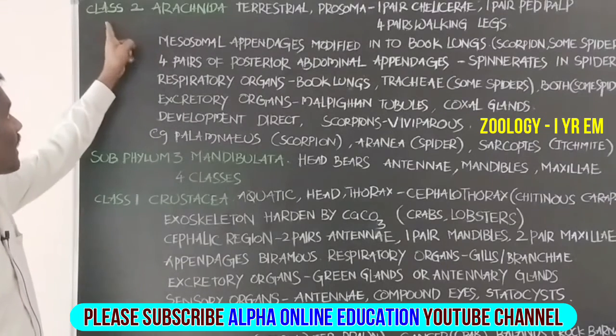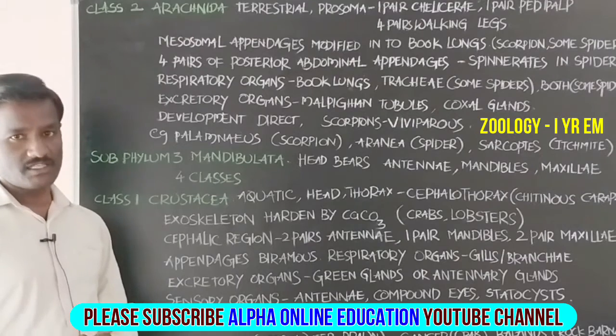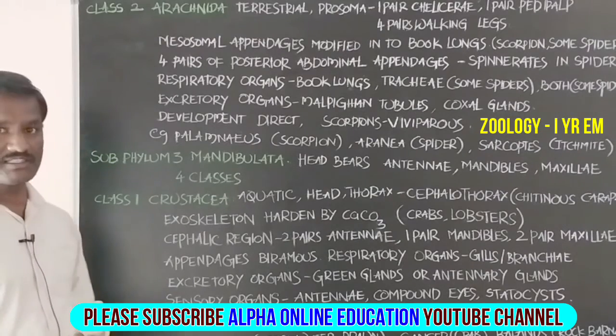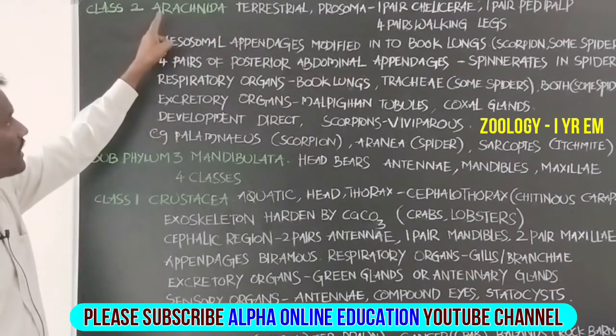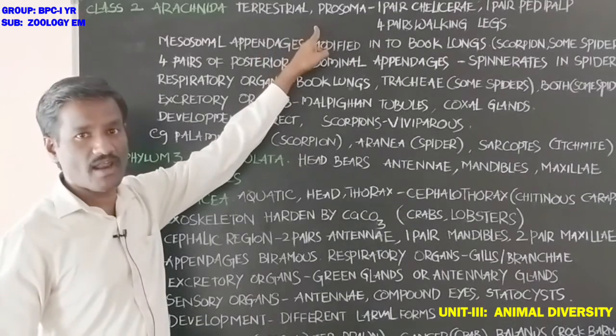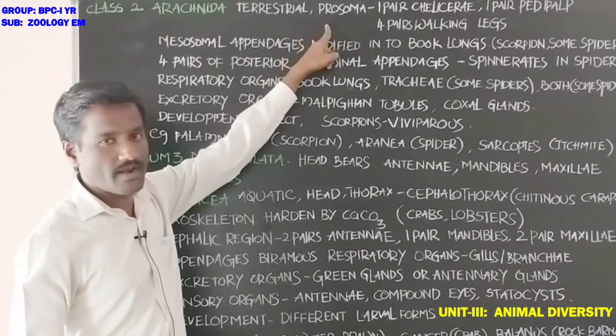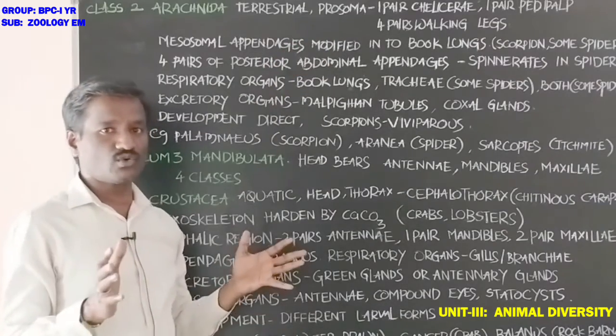Students, class 2 Arachnida, from the Chelicerata. Subphylum Chelicerata, class 2 Arachnida. These are terrestrial animals, which live on the land surface. The body is divided into two parts.